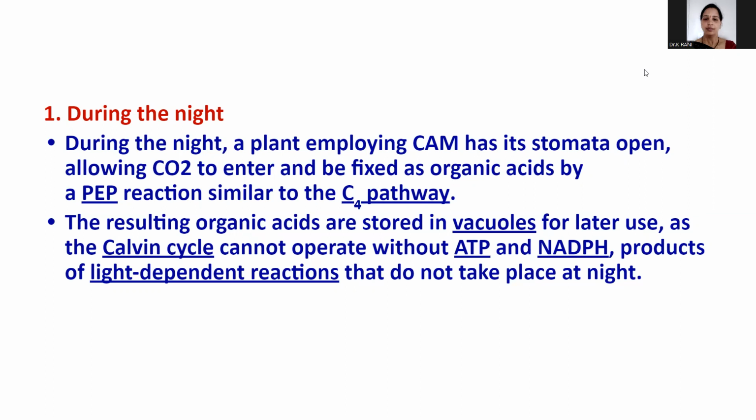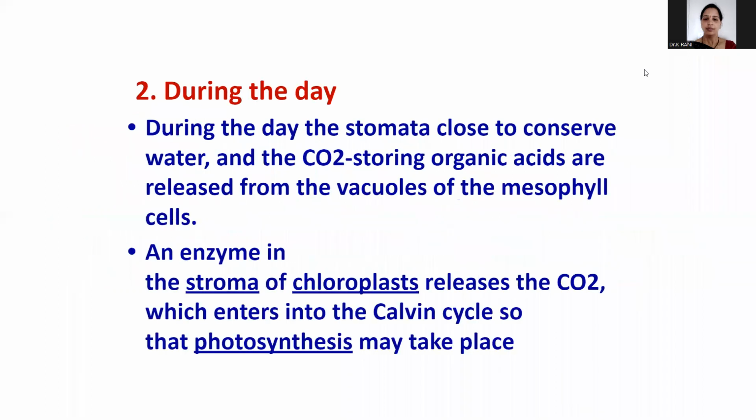As in the C4 pathway, in the CAM pathway the stomata allow carbon dioxide in during night time. The CO2 enters into the mesophyll tissue of the leaf, and the organic acids are formed by the phosphoenol pyruvic reaction, the same as in the C4 pathway. In the first step, the resulting organic acids are stored in the vacuoles.